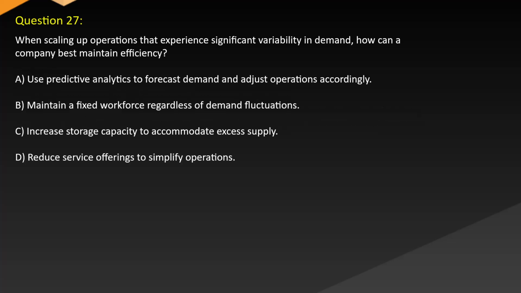Question 27. When scaling up operations that experience significant variability in demand, how can a company best maintain efficiency? A. Use predictive analytics to forecast demand and adjust operations accordingly. B. Maintain a fixed workforce regardless of demand fluctuations. C. Increase storage capacity to accommodate excess supply. D. Reduce service offerings to simplify operations.